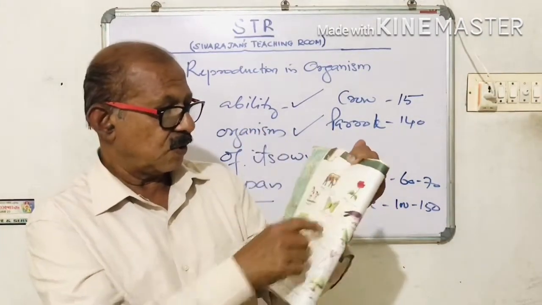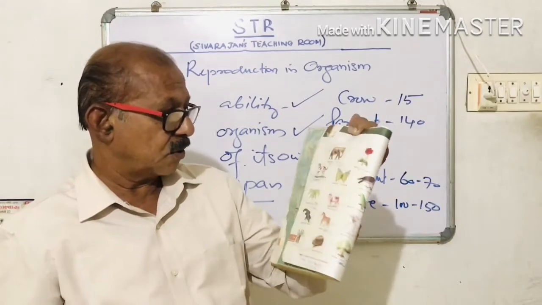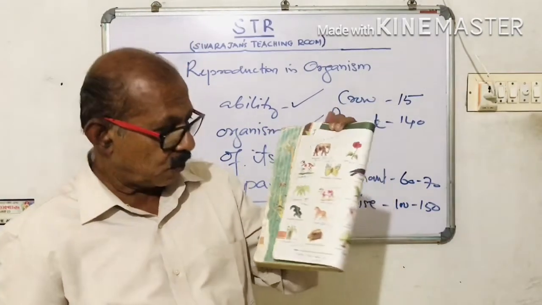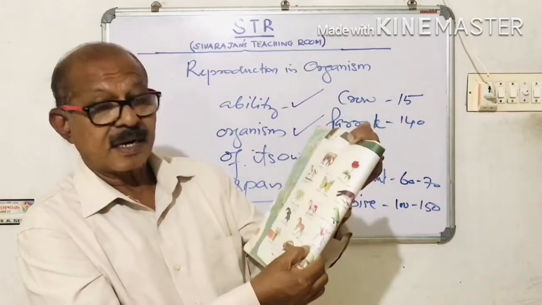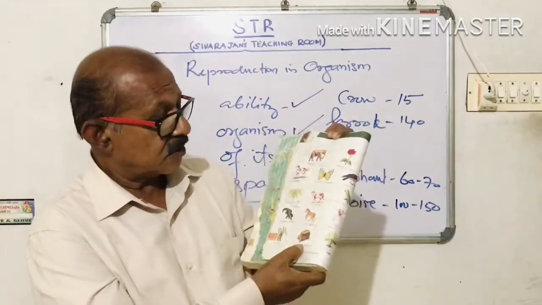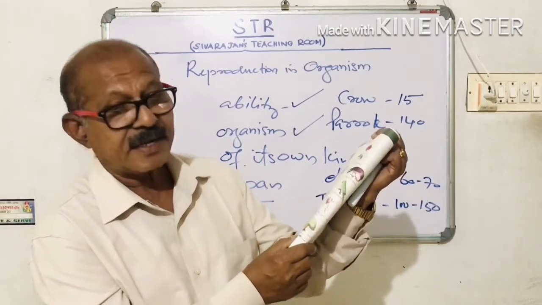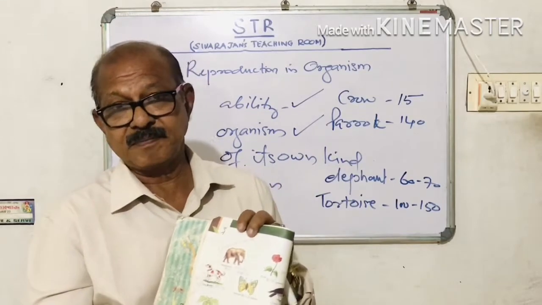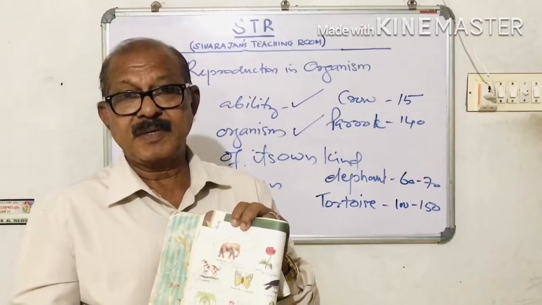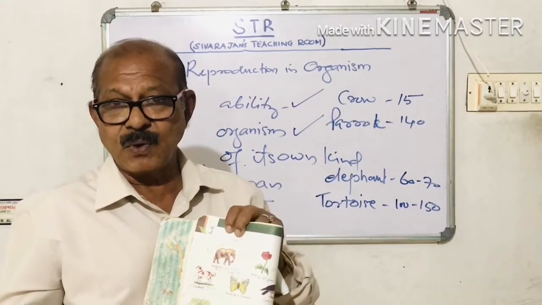So an elephant, rose, dog, butterfly, crow, plantain, cow, then parrot, crocodile, horse, then fruit fly, rice plant, tortoise, and a banyan tree can go for 200 to 300 years. So these are the pictures given in the textbook on page number 4.